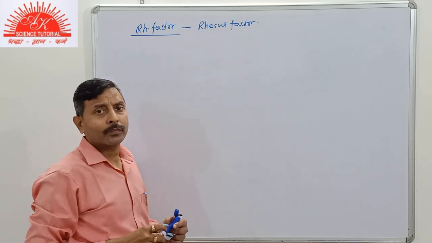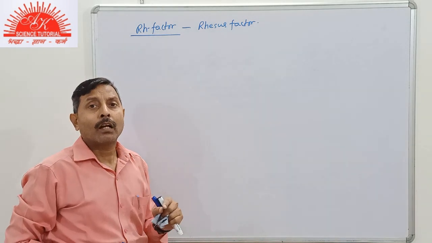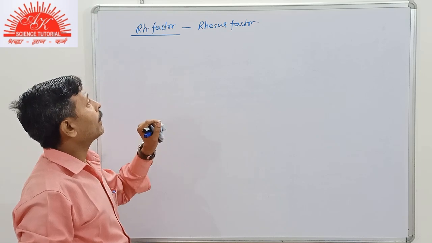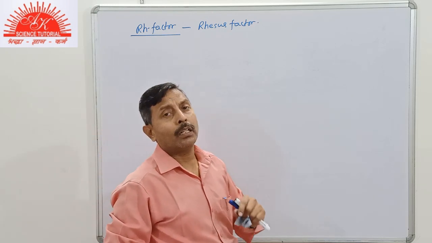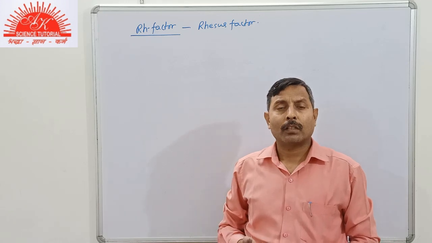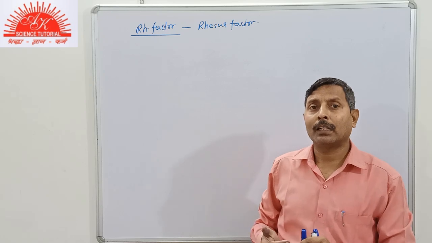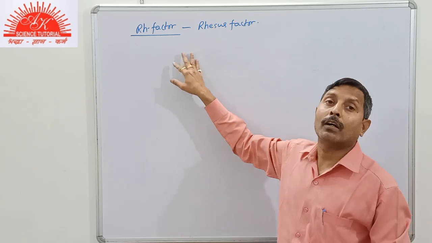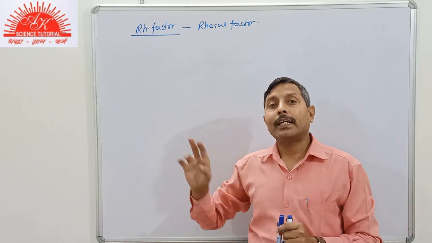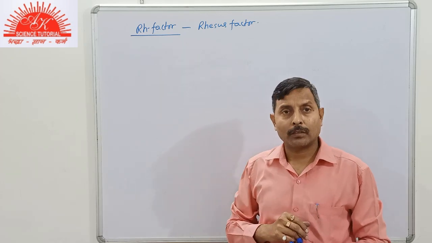It was again discovered by Karl Landsteiner, who observed a kind of protein found in the rhesus monkey, the common Indian species of monkey, and it is found present in the blood of almost every person.